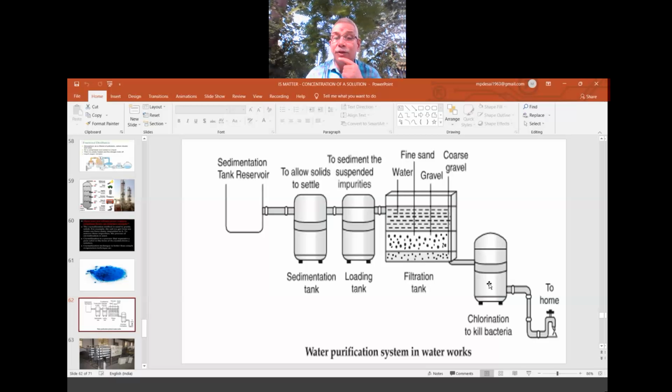After this, this is the filtration tank. After the filtration tank, the microorganisms are killed here. Then the clean water which is fit for drinking, called potable water, is sent to different parts of your area. This is the work of the municipal water board. There is a board known as the water board in the DC office. That work is done by the water board and they supply clean water to the public. This is the water purification system in waterworks, done by the water boards.